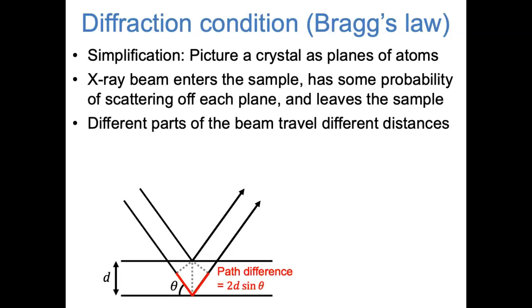In each of these paths, the X-ray beam travels a different distance. If the planes of atoms are separated by distance d, and the angle of the X-ray beam was theta, then we can do a little trig to figure out that the path difference between those 2 paths is 2d sine theta.